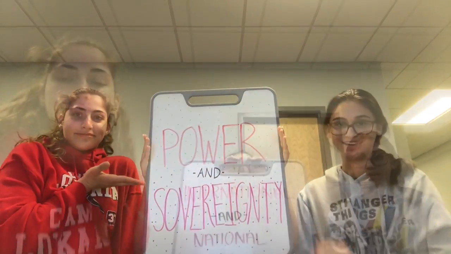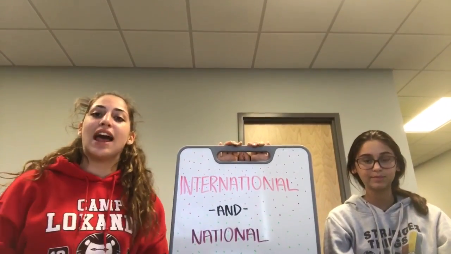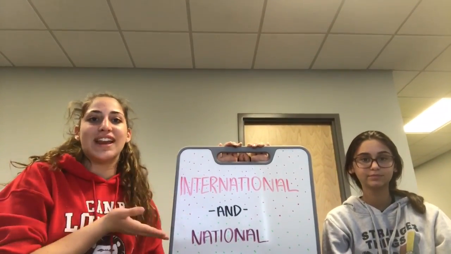Hi, I'm Phoebe. Today we are going to discuss 9 vocabulary terms that relate to power and sovereignty on an international and national level of analysis, incorporating challenges and concepts that are present in our society today. The two key terms that we have chosen are power and sovereignty. The two levels of analysis we chose were international and national.